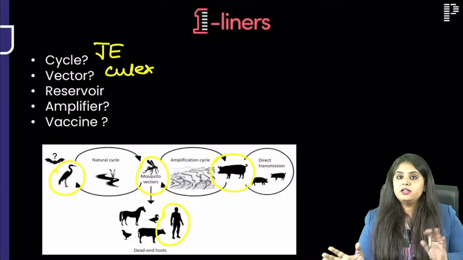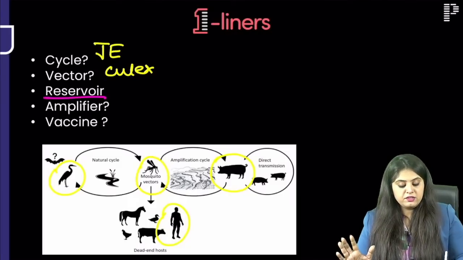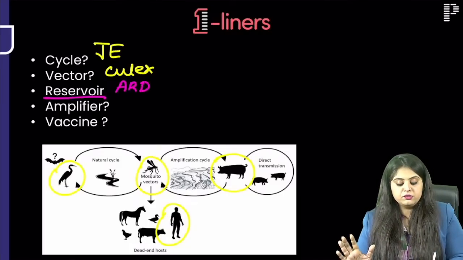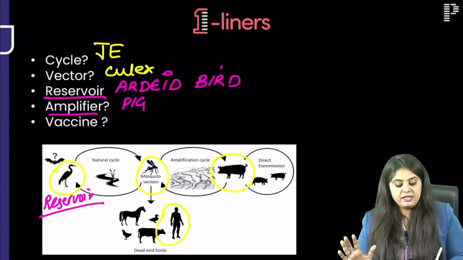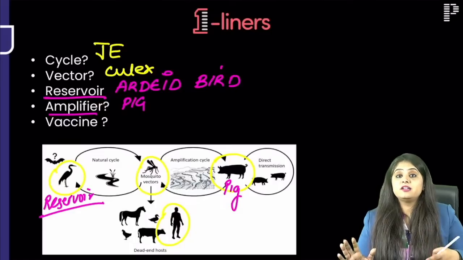Okay, so why did I tell you everything? Because when they ask you what the reservoir is, it is the bird. So the natural cycle is going to go on with the red birds. Red birds are said to be reservoirs. But amplifiers kaun hote? Pig. When it starts going into the pig, the disease starts increasing.